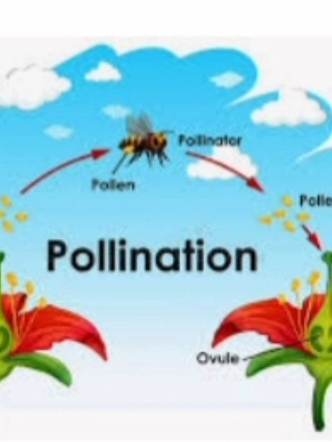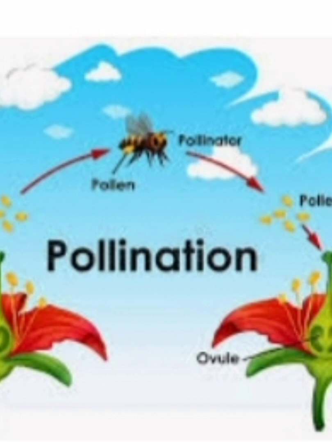It is only possible when the pollen grains from the anther, the upper part of the stamen, which is the male reproductive part, get transferred to the stigma of the pistil.